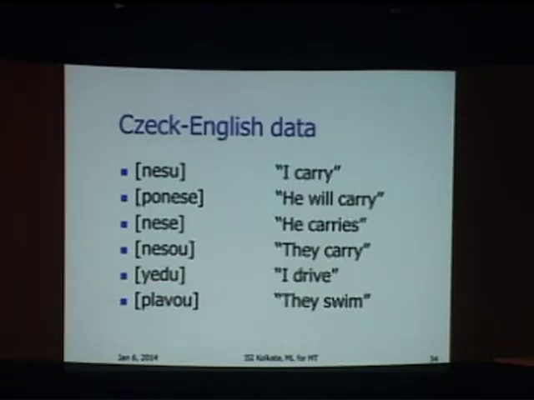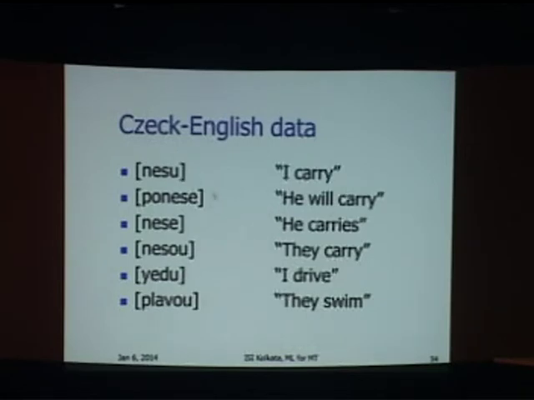So next thing I have in front of me is I will carry. What will will correspond to? So where do we find will? He will carry. So something in Ponese must correspond to will. Now maybe there is some substring here which will correspond to will, and carry.